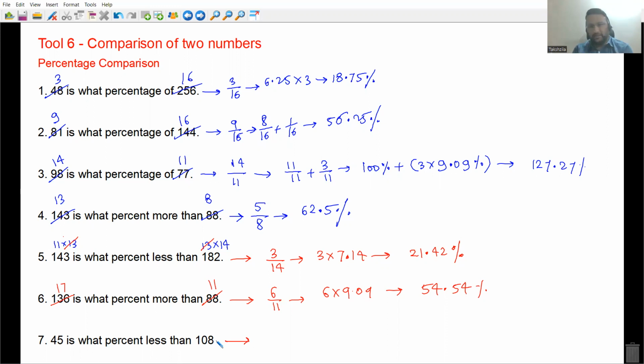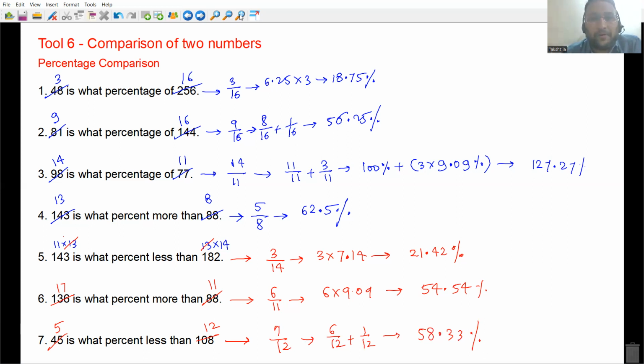45 and 108 will be divisible by 9. 9 5s, 9 12s. 5 is what percent less than 8 12? That is 7 less than 12. 7 by 12 is how much? 7 into 8.33 will be difficult to calculate. How do you judge which method to use? 7 into 8.33 is difficult to do, but you can do 6 by 12 plus 1 by 12, right? 50 plus 8.33, that is 58.33%.